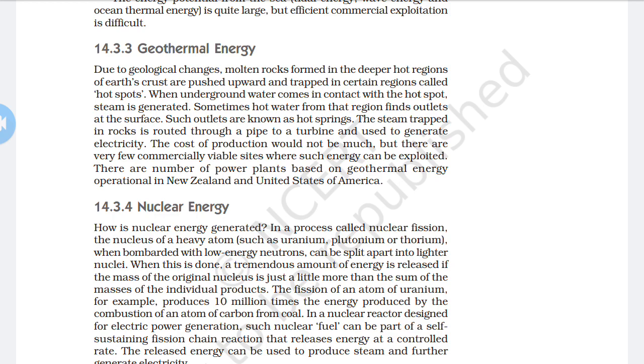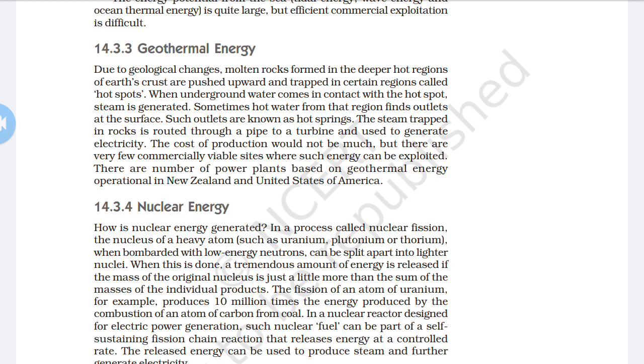The heat obtained in the form of steam from under the earth crust is known as geothermal energy.